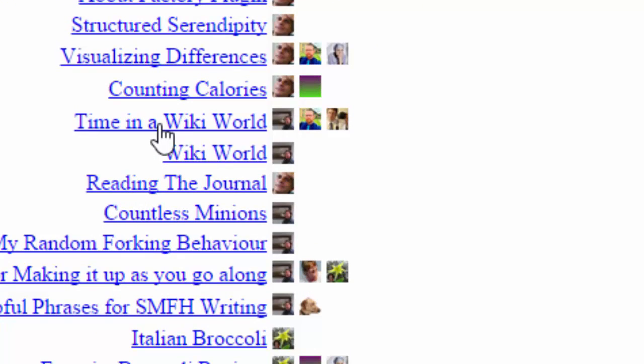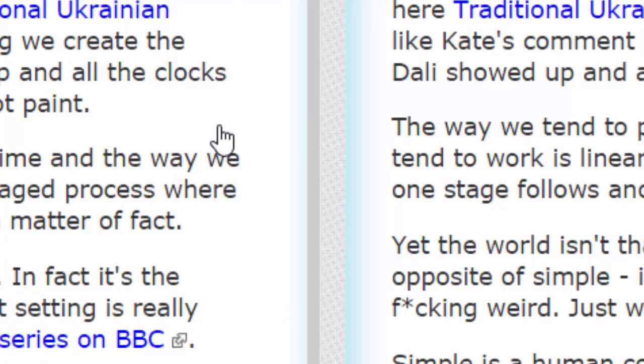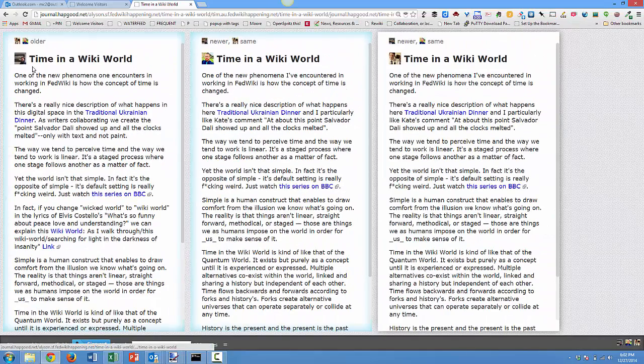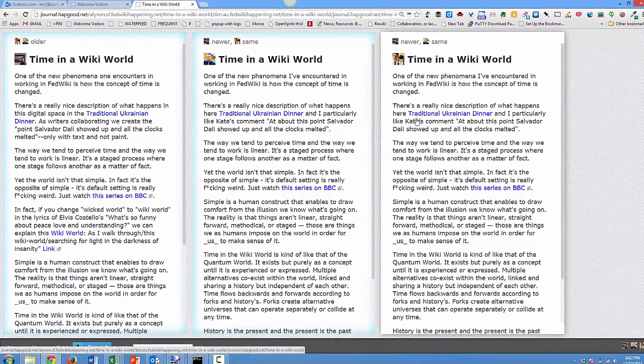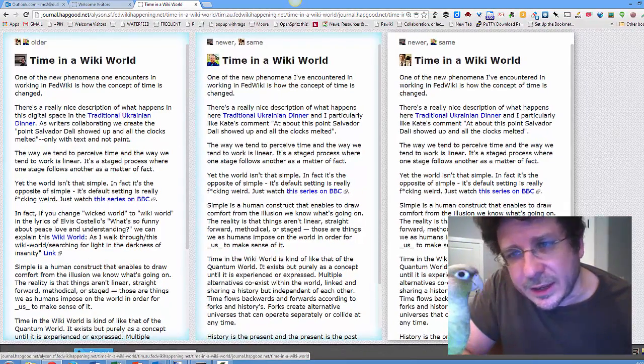Now, here's the thing you'll notice when you look at time in a wiki world. You see that there is Allison, there's Tim, and then there's me. And the temptation is to think, well, this is something I wrote because I'm the oldest person in that list. But let's dig into why that's not necessarily the case. So again, it comes up here and it says Allison, Tim, and me. And you notice Tim and I are the same, right? No, I'm not the author.